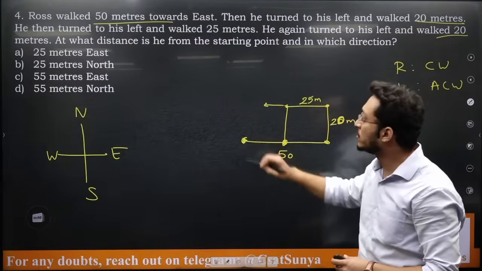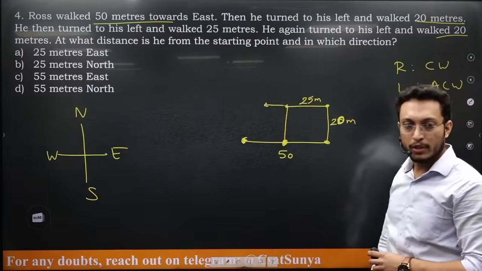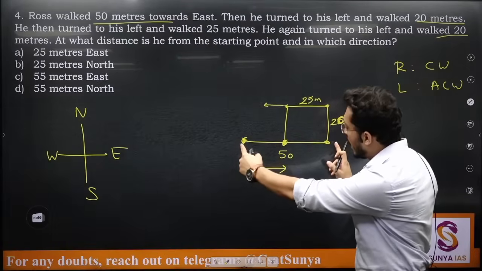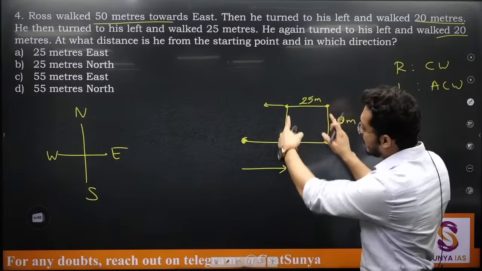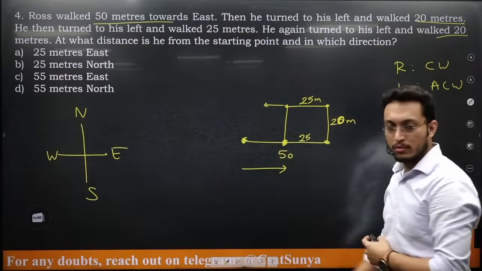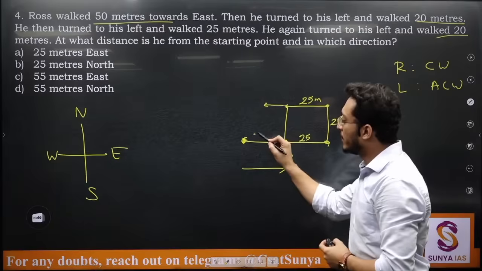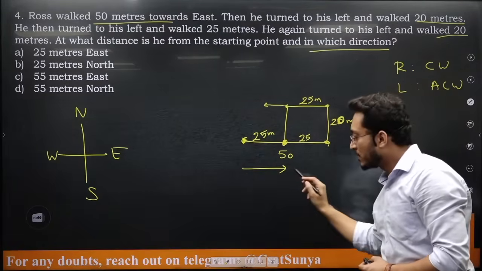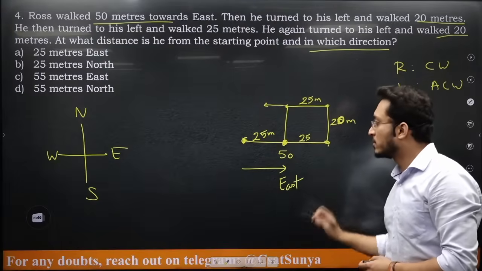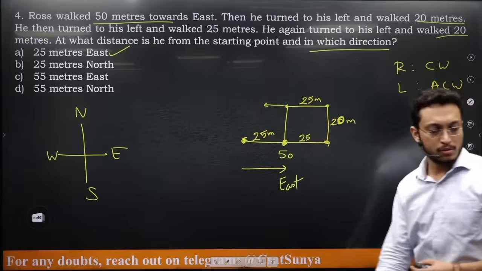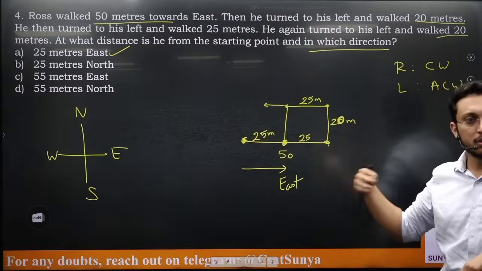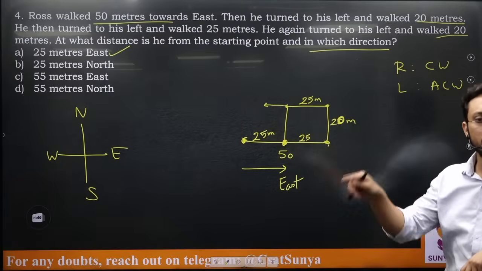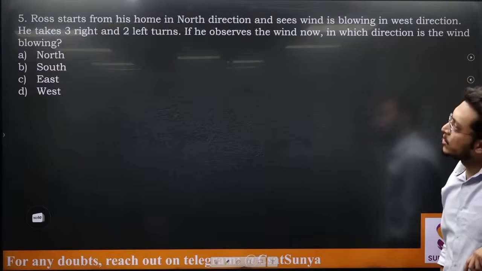Initial starting point was this. At what distance is he from the starting point? Can you calculate this distance? This total was 50, out of which we know that this and this distances are the same. So these two are 25 only. So out of 50 I will subtract 25, I will get 25 meters. And in which direction? They are asking the direction. This is east. So 25 meters east. We are solving some basic questions of distance also. Pythagoras questions we will do towards the end, where we will involve Pythagoras also. Try this one.